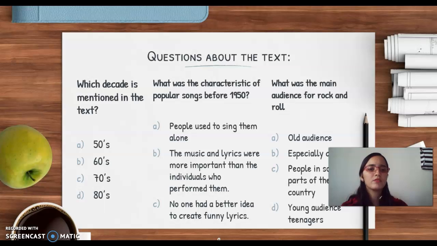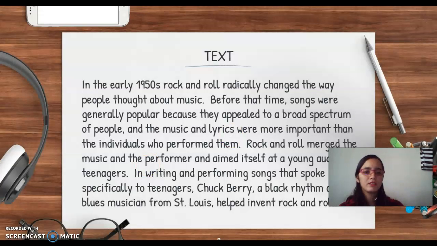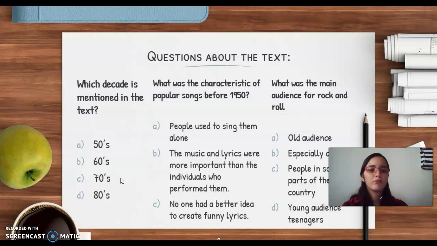What was the main audience for rock and roll? If you continue reading, it says a young audience, teenagers. So that was the audience, mainly a young audience, teenagers. So in this case, it is B.